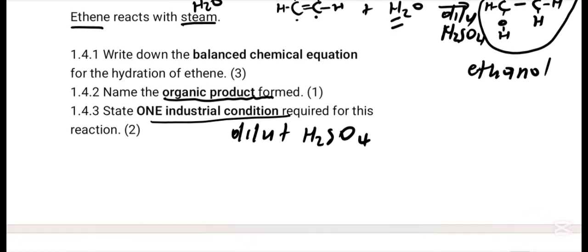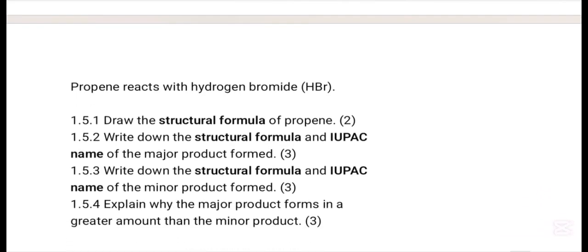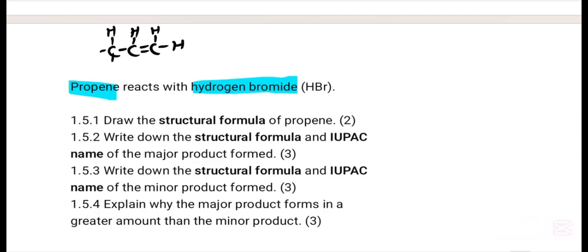Let's quickly go to another question. In this question, they say propene reacts with hydrogen bromide. So we can quickly draw the structure: 1, 2, 3, propene with the 3 carbon atoms. They say it reacts with HBr.